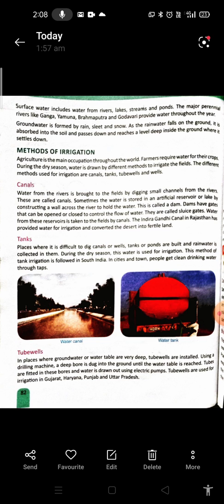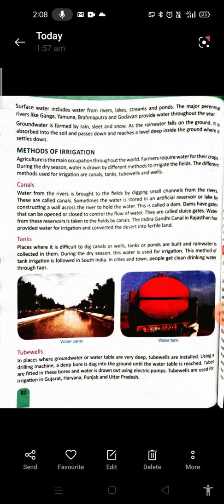Now we will learn about the methods of irrigation. Agriculture is the main occupation throughout the world. Farmers require water for their crops. During the dry season, water is drawn by different methods to irrigate the field. The different methods used for irrigation are canals, tanks, tube wells, and wells.